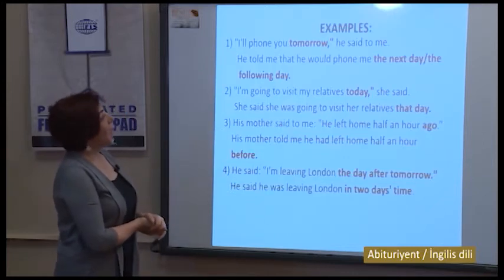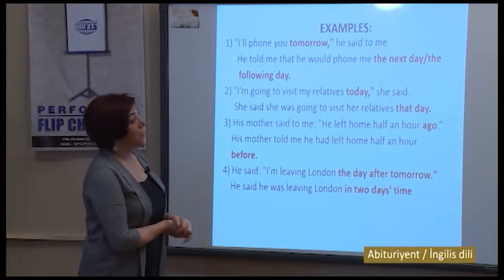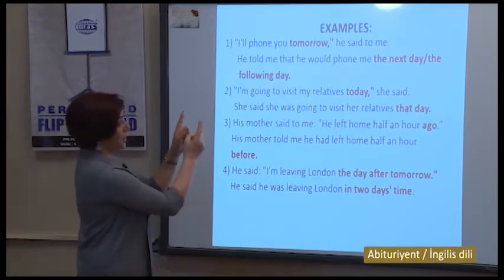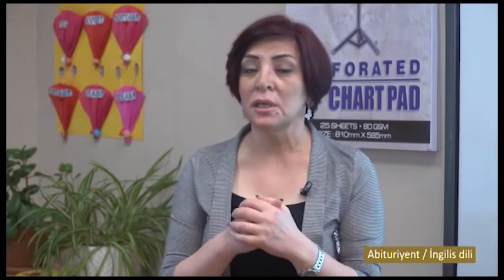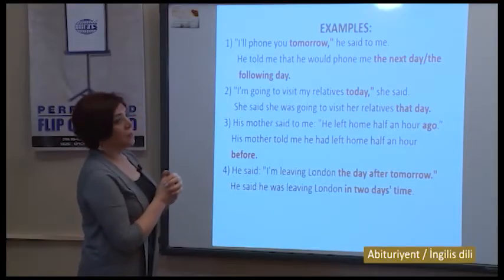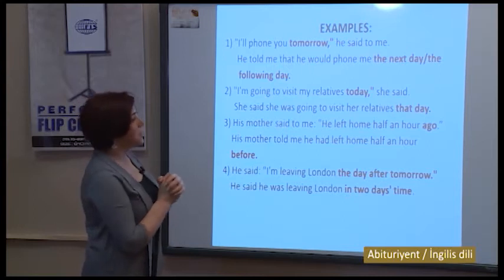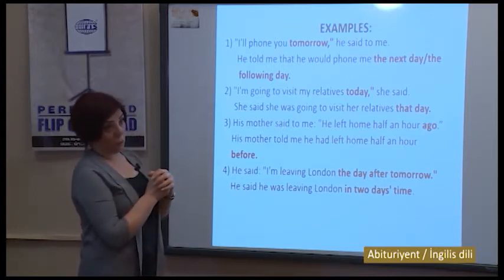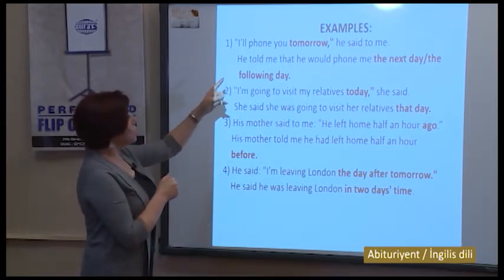Examples. "I'll phone you tomorrow," he said to me. You see, he said to me, the person said it in the past, but what about direct speech in the future? What will happen here? Of course, tomorrow will be substituted with the next day or the following day. He told me.